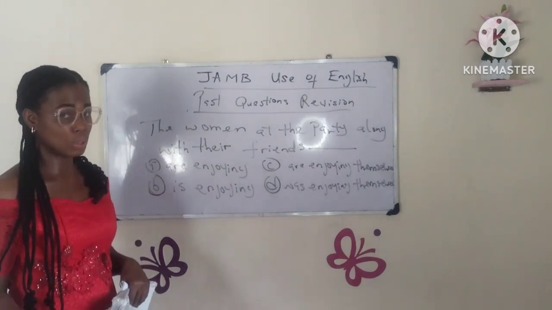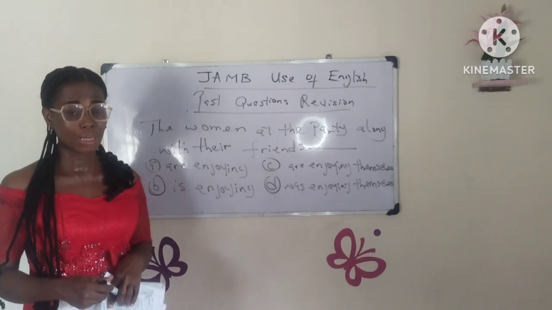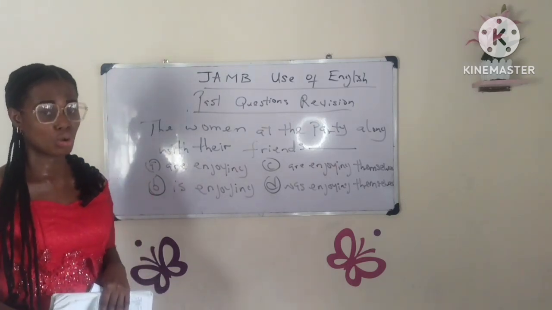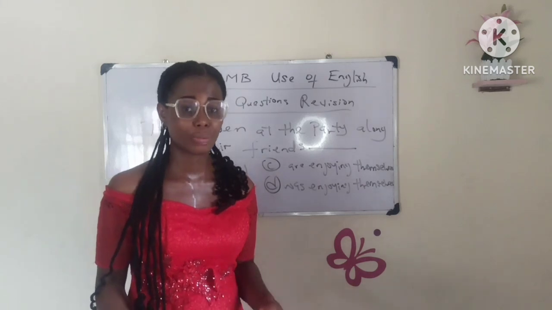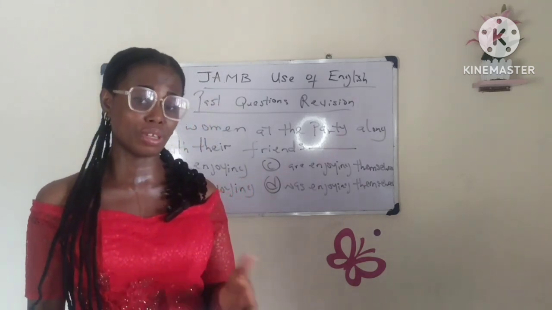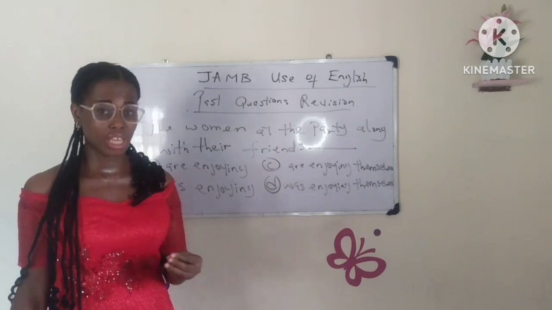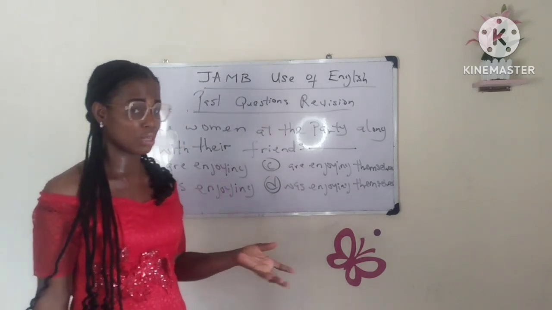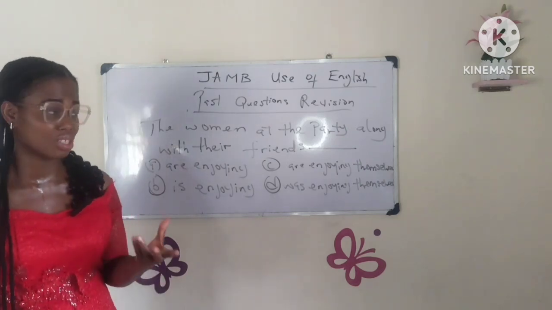Remember I said last week we learned the rules of Concord, and one of the rules was complement Concord. Complement Concord has to do with having more than one noun at the subject position of a sentence, where those nouns are joined with connectives like along with, in conjunction with, in association with.